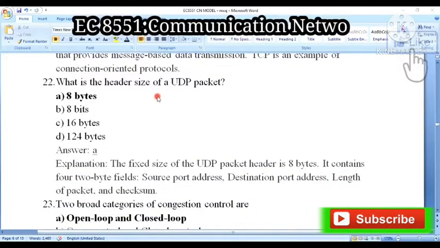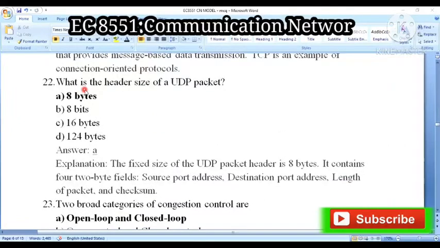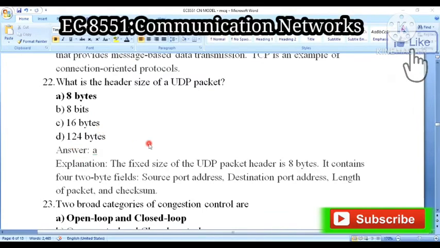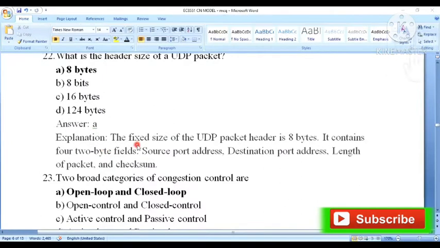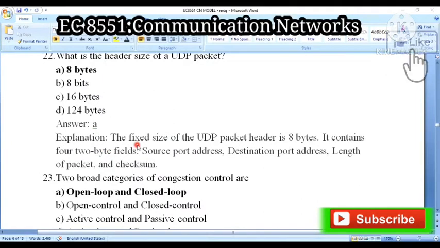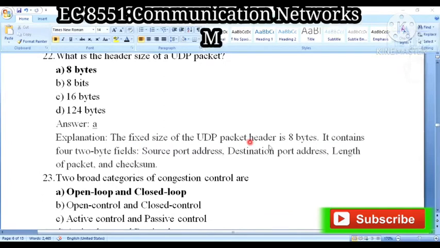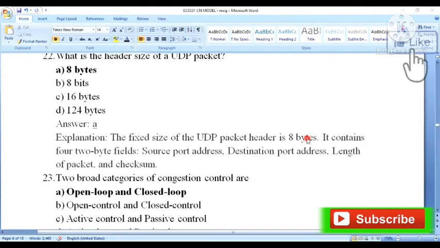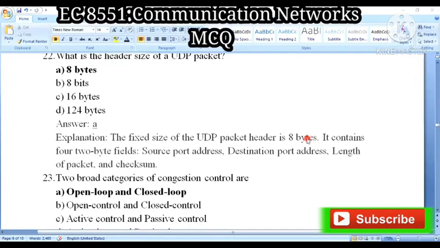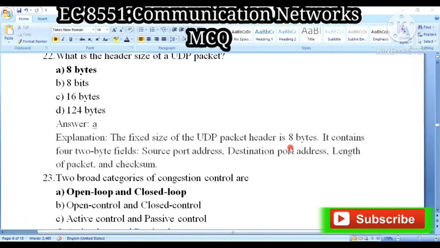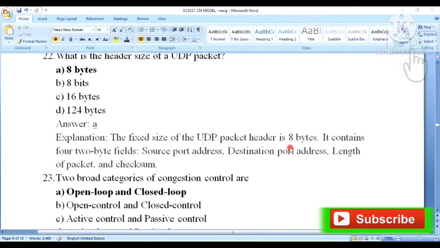Next question. What is the header size of UDP packet? Option A, 8 bytes, option B, 8 bits, option C, 16 bytes, option D, 124 bytes. Okay, so here the explanation is, option A is the correct one, that is 8 bytes, because the fixed size of the UDP packet header is 8 bytes. Okay, always remember this one.